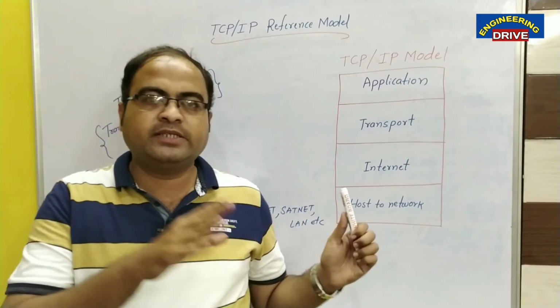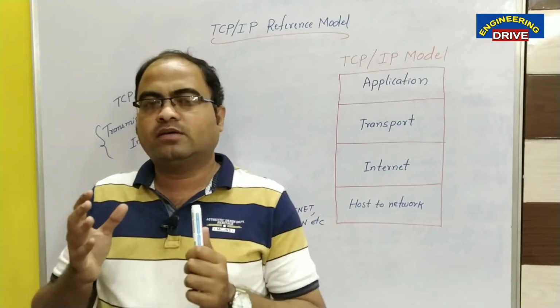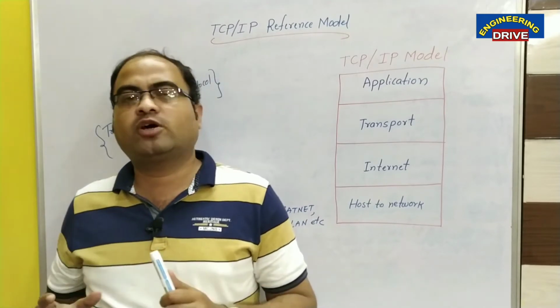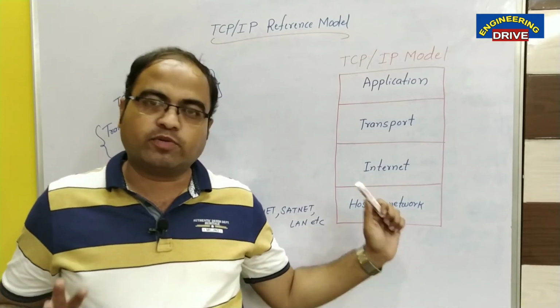Which means establishing the physical connection, detection of errors in the connection and detection of errors in the message. Each and everything is taken care of by this host to network layer.